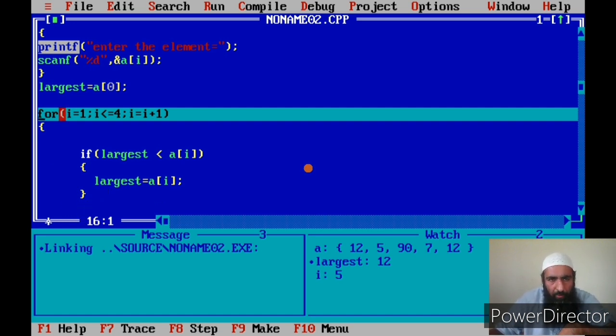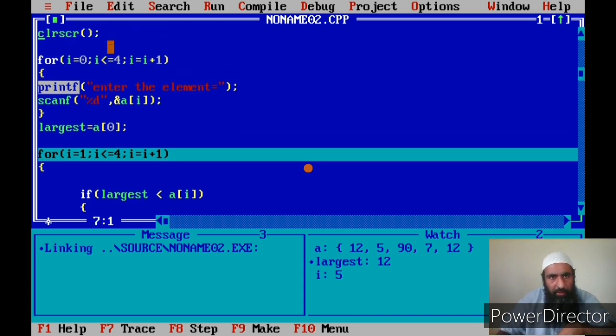Okay, for loop. Now initially, see here, I is 5. This was because of the previous loop, the first loop where we scan the element. Again, we can use the same loop variable for two different loops, provided we don't have nested loops. At that time it will lead to problems. Nested loop means once you have one loop inside another loop. That we will be using for two-dimensional arrays. At that time I'll make it clear why we cannot do like that.